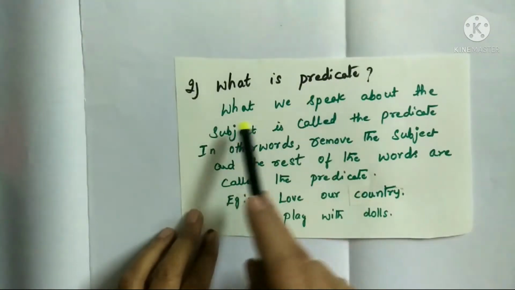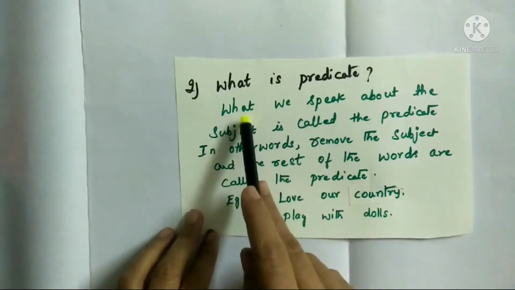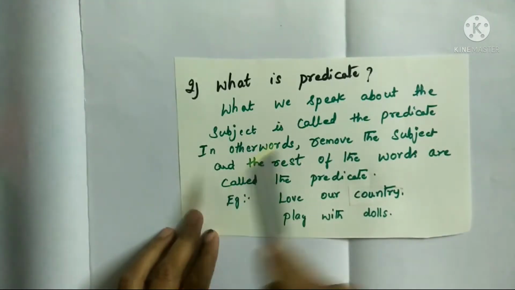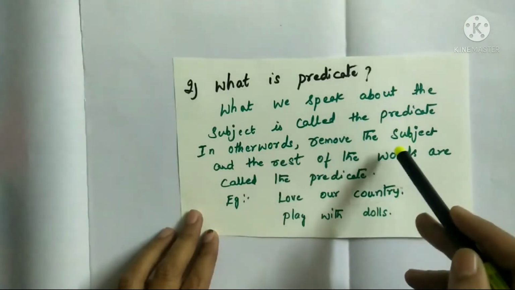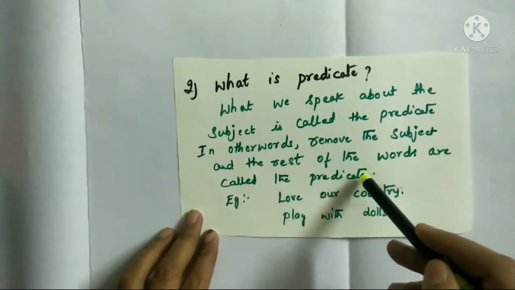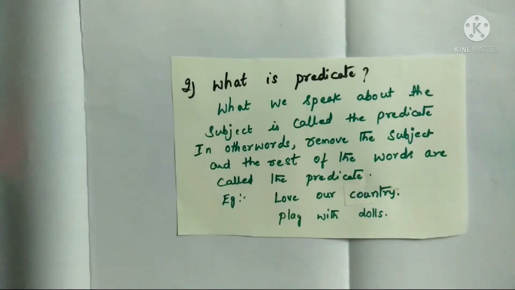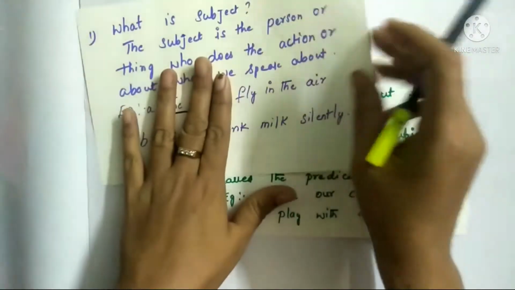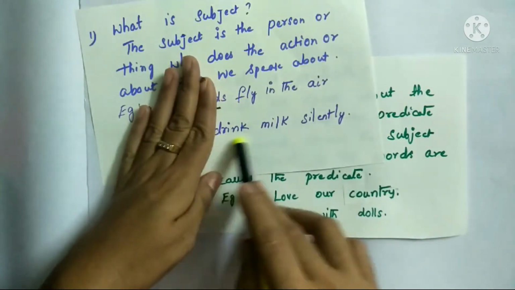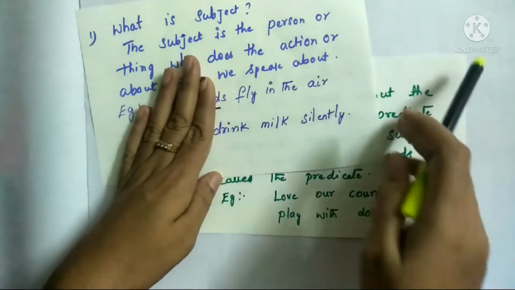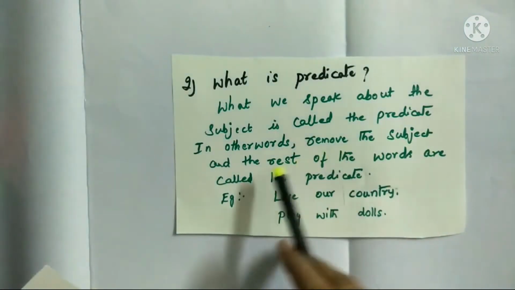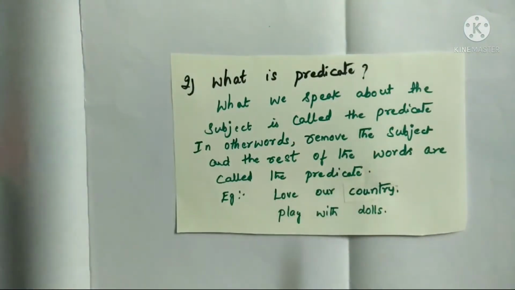What is a predicate? What we speak about the subject is called the predicate. In other words, remove the subject and the rest of the words are called the predicate. For example, "fly in the air" is a predicate. "Drink milk silently" is a predicate.